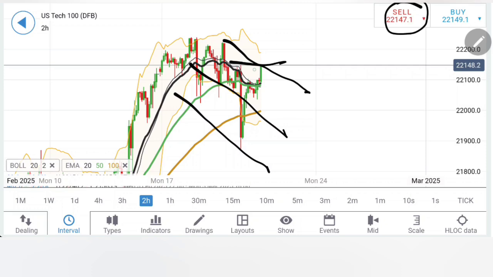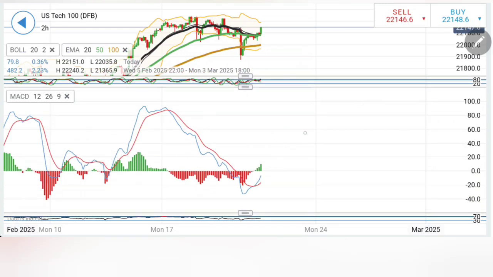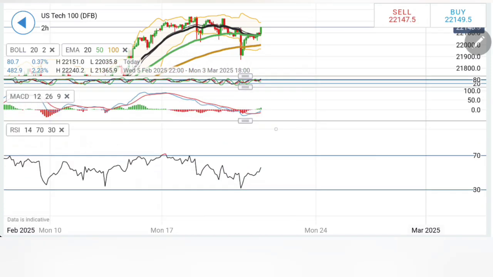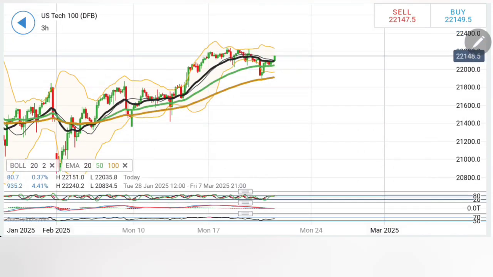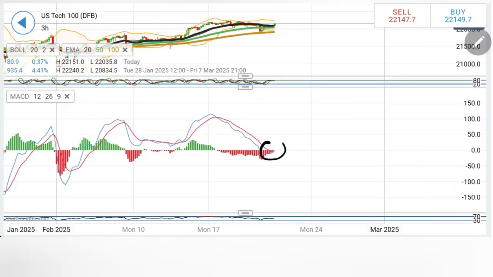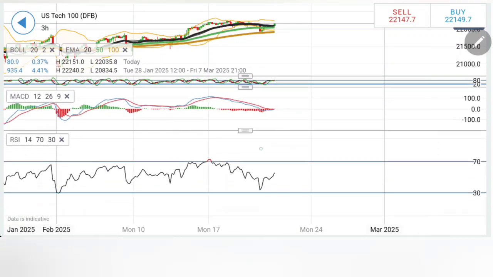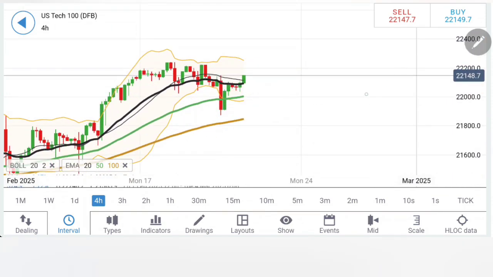If it trades beyond 22,160, 200, 220, 240, till 22,240, do not treat this as bullish here. Yes, the stochastic is back to overbought while the MACD after retracement has now crossed over, trading with divergence, staying bullish. RSI rising as well. On the 3 hour chart, similar observation: moving averages are now again starting to diverge. The stochastic is overbought. MACD has converged here but not yet crossed over. RSI showing a bit of rise. Good sign, supportive of further bullishness. What I am looking at here is this.